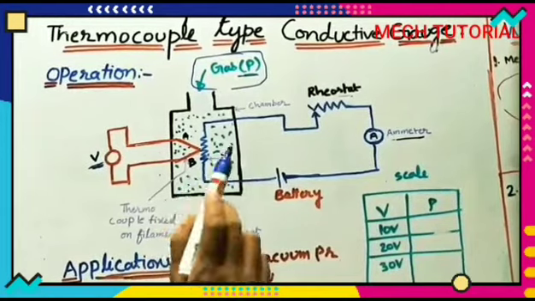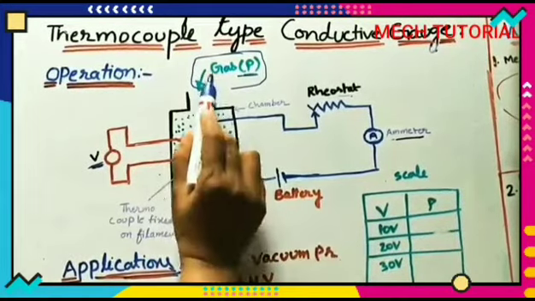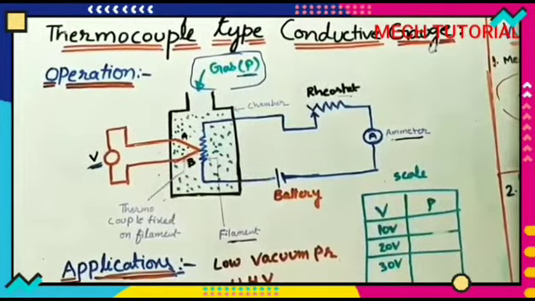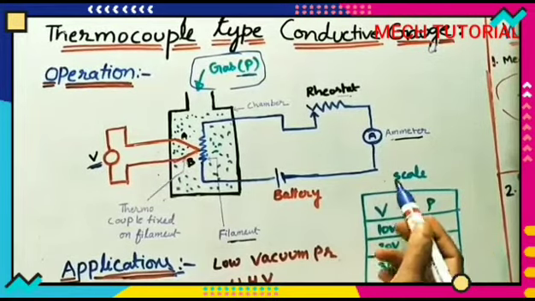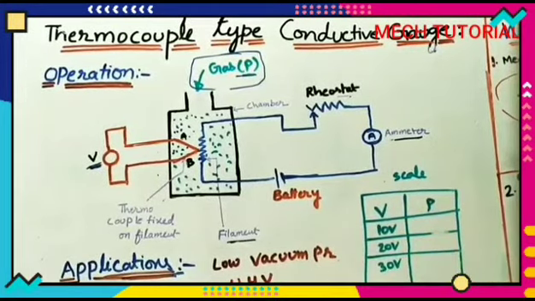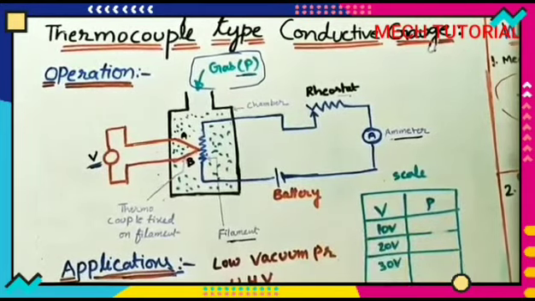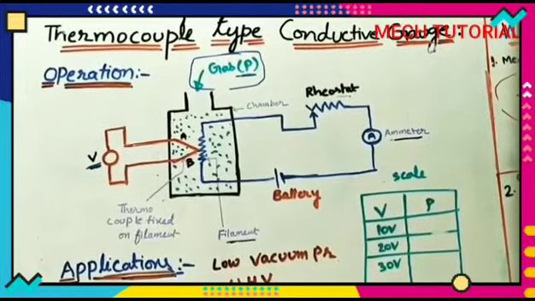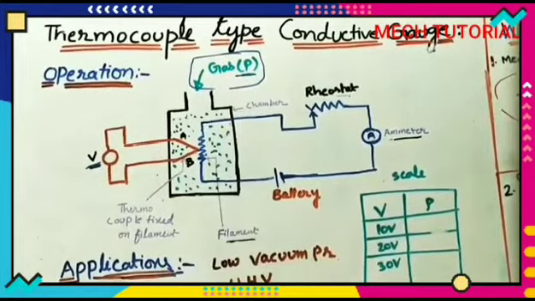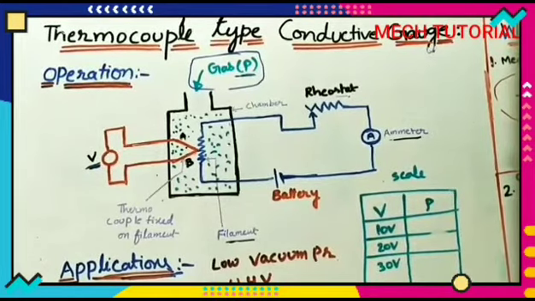And a calibrated scale must be prepared for each and every gas. For carbon dioxide there will be one calibrated scale, for nitrogen another calibrated scale. We can't measure in the previous calibrated scale, so for each and every gas we have to prepare different scales. It is the main disadvantage of this gauge.